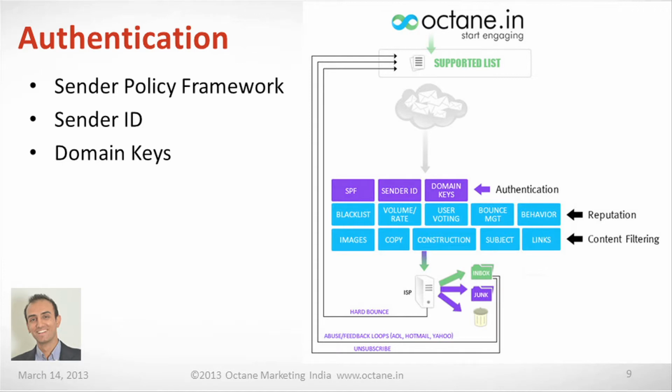So nobody can use your email to send a communication. So ISPs filter that. They're looking at those things. Second is sender ID. Sender ID again is a framework or an email authentication technology protocol that helps in addressing the problem of spoofing and phishing by verifying the domain name from which emails are sent. So some use the SPF records like Gmail and Yahoo. Some use the sender ID for like Hotmail and AOL for the authentication protocols.